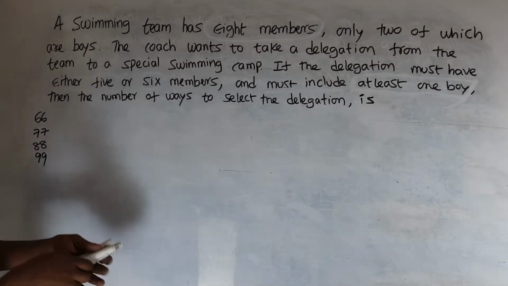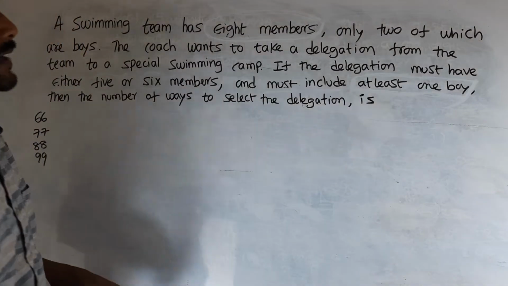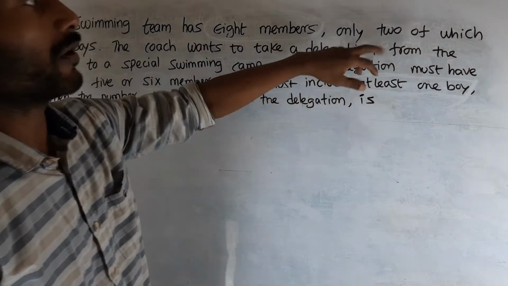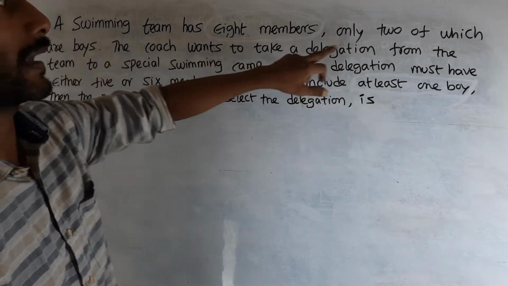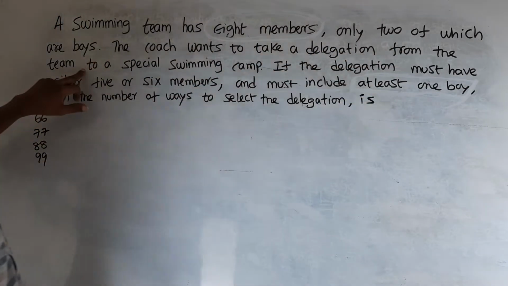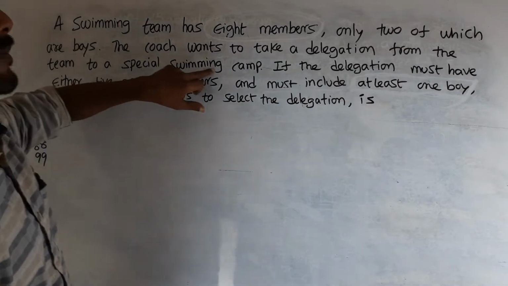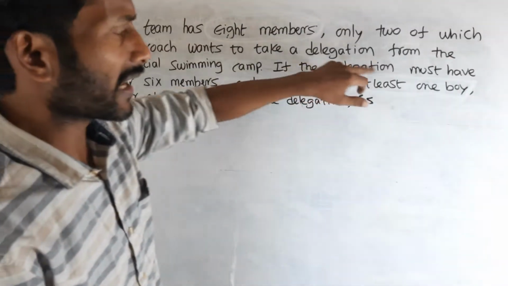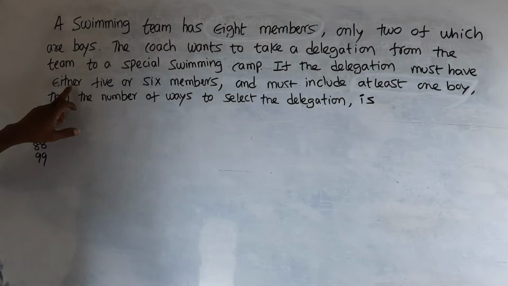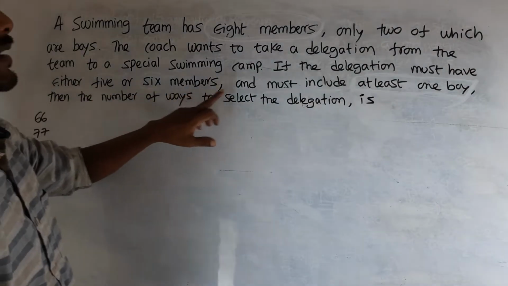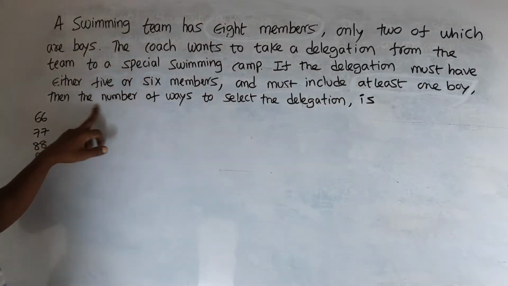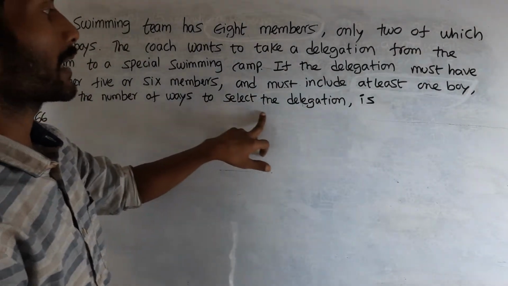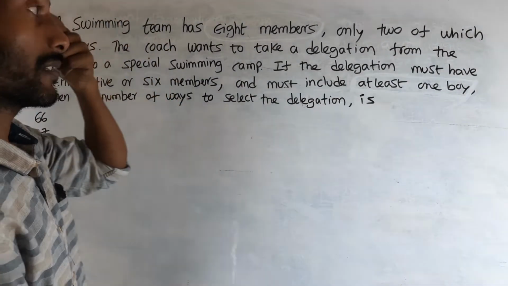A swimming team has 8 members, only two of which are boys. The coach wants to take a delegation from the team to a special swimming camp. If the delegation must have either 5 or 6 members and must include at least one boy, then the number of ways to select the delegation is.